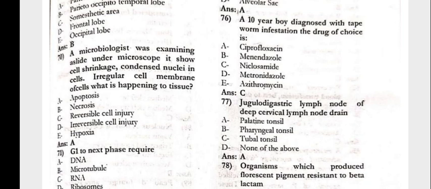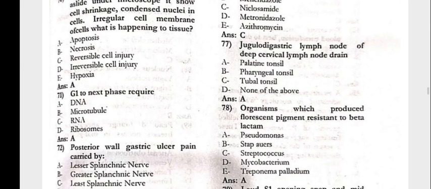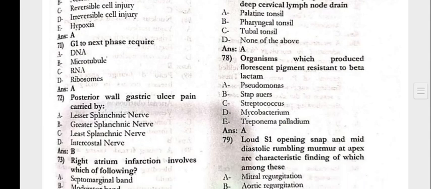70, the microbiologists were examining a slide under the microscope. It showed cell shrinkage, condensed nuclei in the cells, irregular cell membrane of the cell. What is happening to the tissue? That is apoptosis. The G1 to next phase required the DNA.